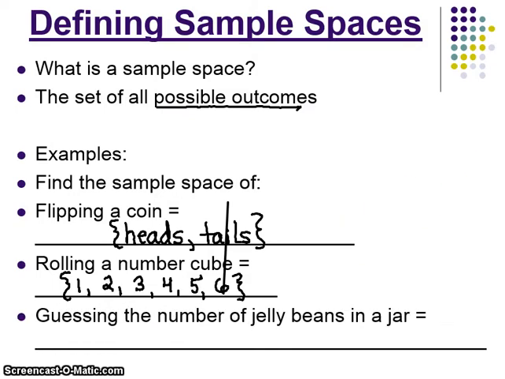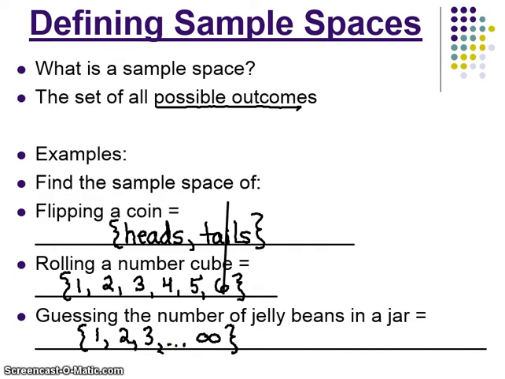What about guessing the number of jelly beans in a jar? Well, someone could essentially guess the number 1. There's 1 jelly bean in the jar. Or there's 2 jelly beans in the jar, or there's 3, or they could really pick any number as high as they want. So if we don't want to list all the numbers that are in order, we can put 3 dots, which is an ellipsis, and then the infinity symbol. So we could have 1, 2, 3, all the way up to infinity.